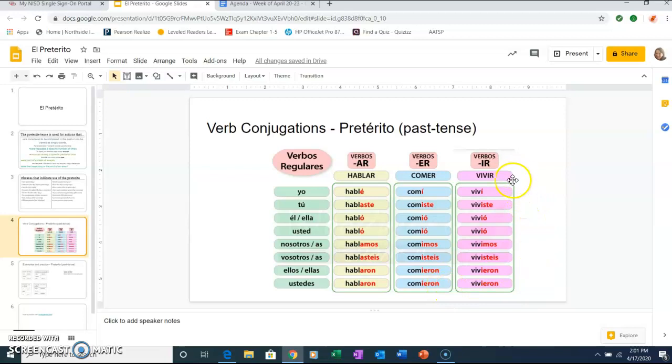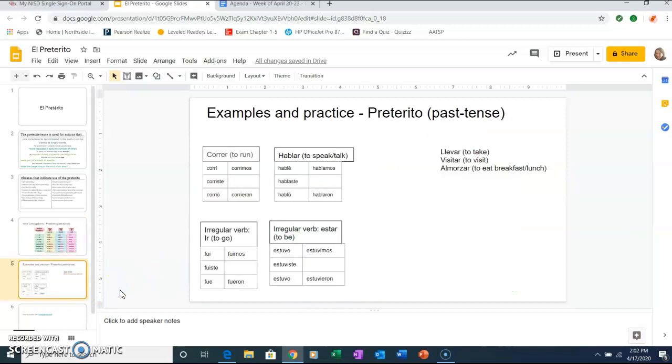Vivir means to live. Yo viví, tú viviste, él, ella vivió, usted vivió, nosotros, nosotras vivimos, vosotros, vosotras vivisteis, ellos, ellas vivieron, ustedes vivieron. So these have the same ending. And I'm gonna give you some examples here.